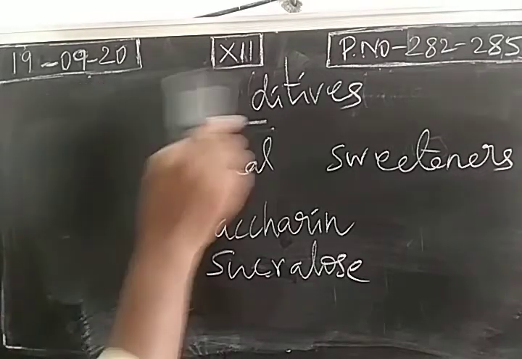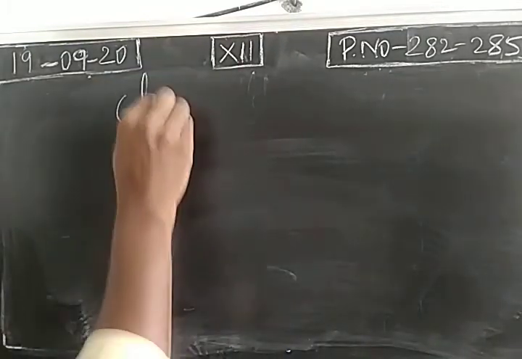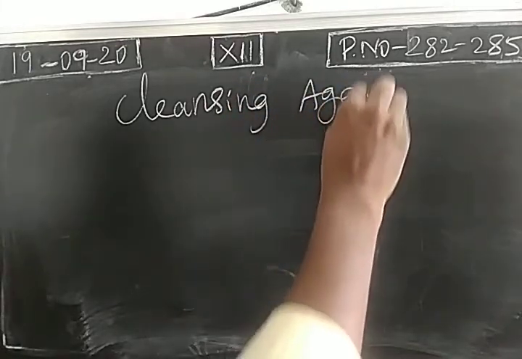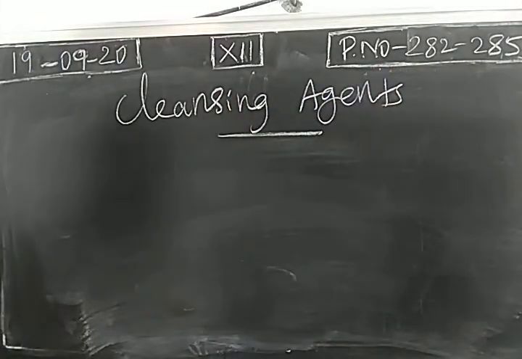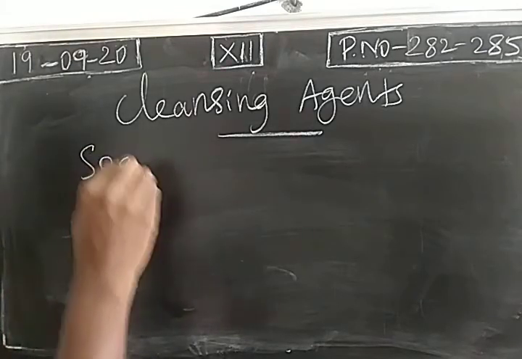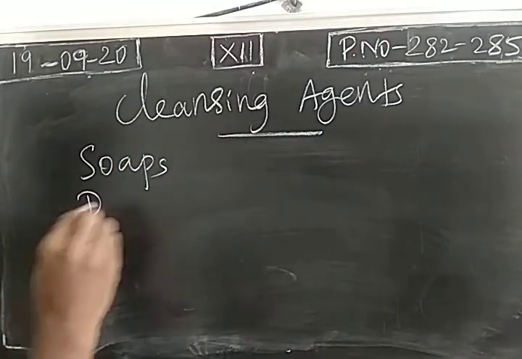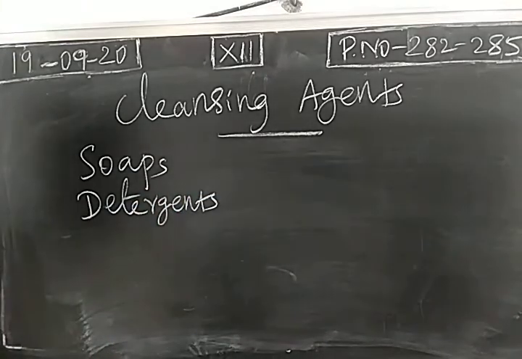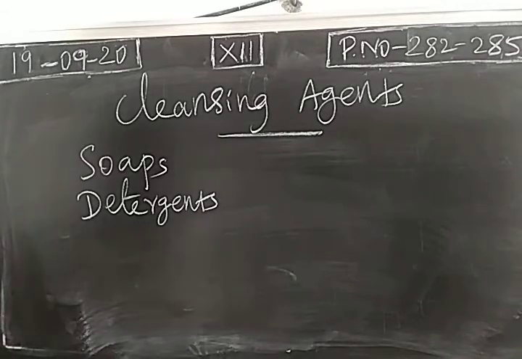Next, cleansing agents. So what are cleansing agents? Soaps and detergents. So these two are common cleansing agents. When we take soap, this is the sodium or potassium salt of long chain fatty acids like palmitic acid.